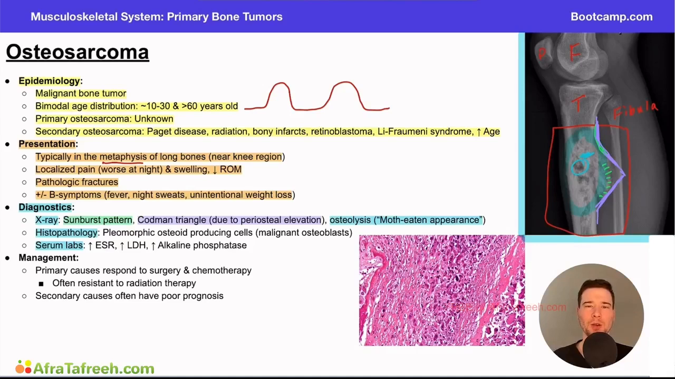Remember, on a classic radiograph or an x-ray, areas of darkness are not going to be bone typically, whereas the lighter or whiter areas are going to be our bone. Now, when we think about the histopathology here, they want you to know this is going to have pleomorphic osteoid-producing cells, sometimes also called malignant osteoblasts. So what does that mean? Well, let's draw attention to our pathology image right here.